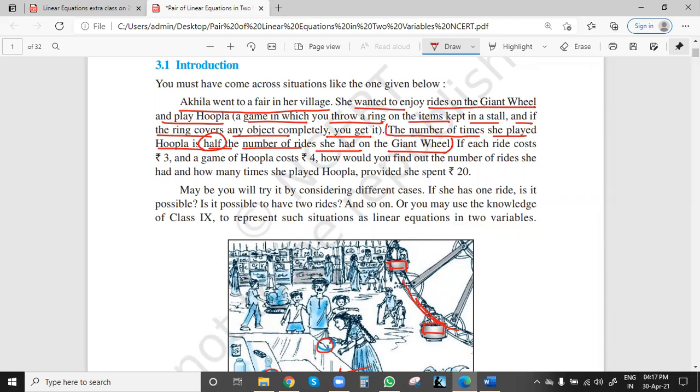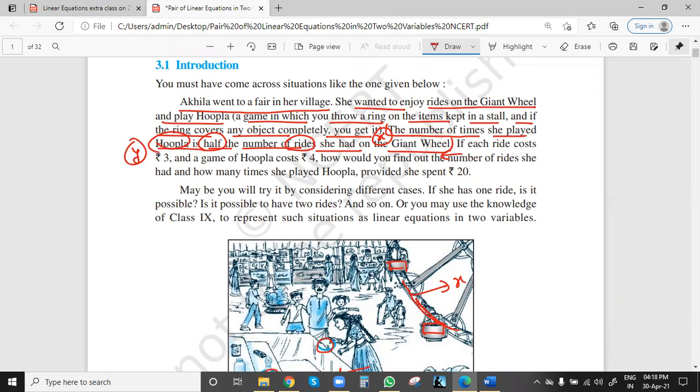So how do we get the equation? Let us take the number of rides. See, in word problems you can start from the end, from here. So let the number of rides on the giant wheel be x. And the number of times she played the Hoopla game, let it be y.